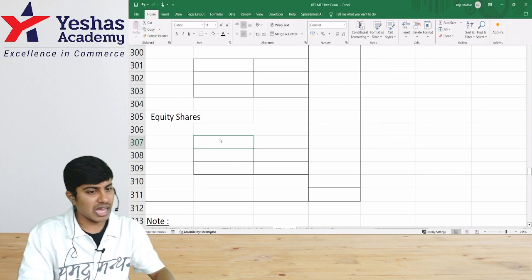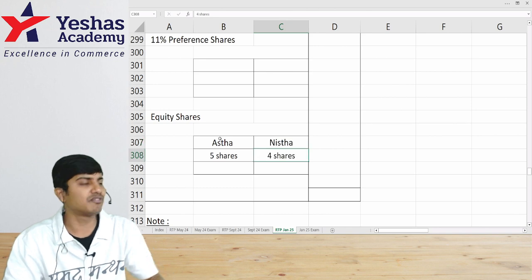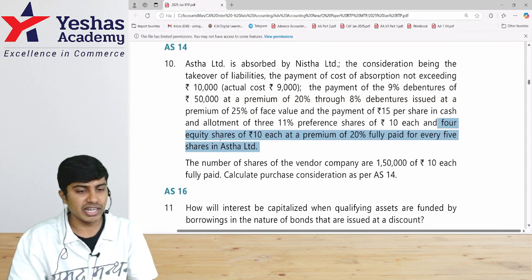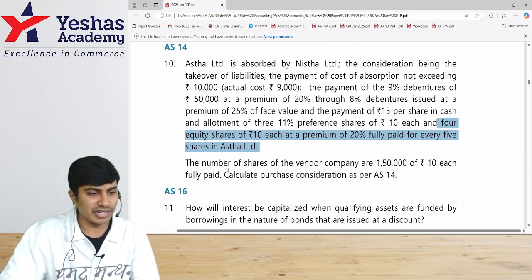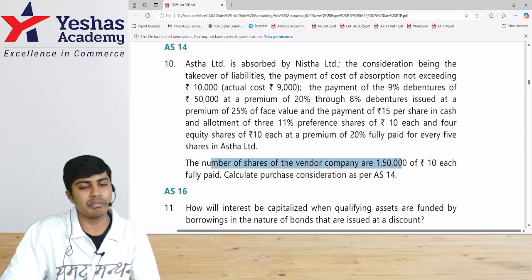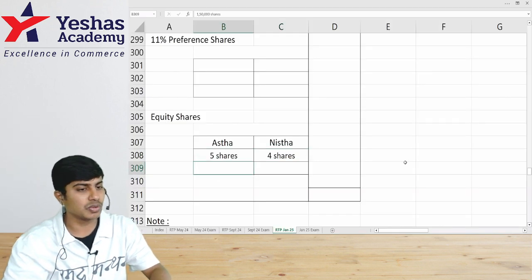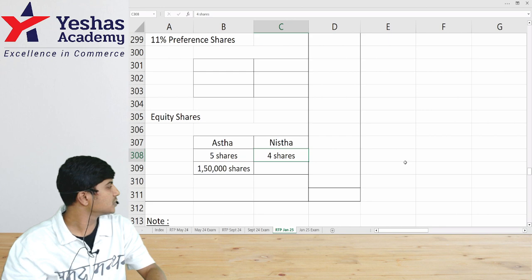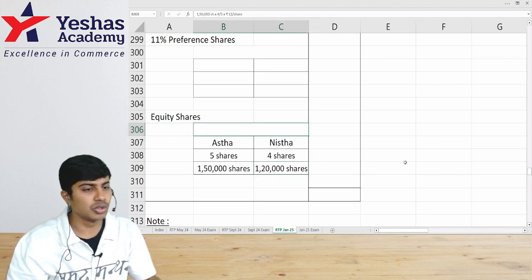So in Asta, if you have 5 shares, in Nista you will get 4 shares. How many shares are there in Asta? That also we don't know. That they've given later. Number of shares of vendor company is 1,50,000. In that wound up company, there are 1,50,000 shares. 1,50,000 into 4 divided by 5. How many shares should we give? 1,20,000 shares.